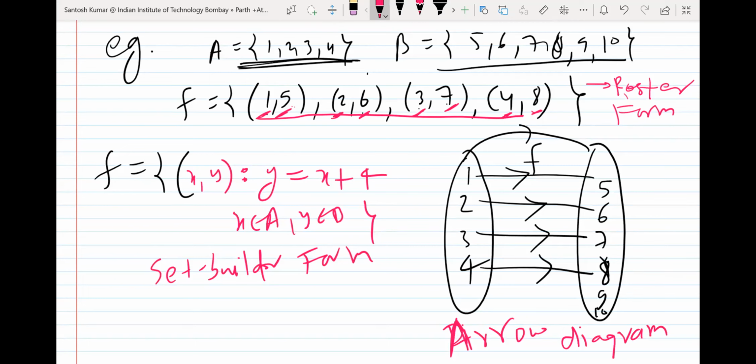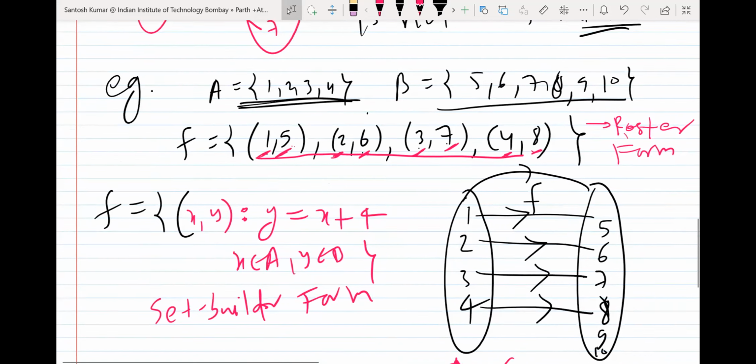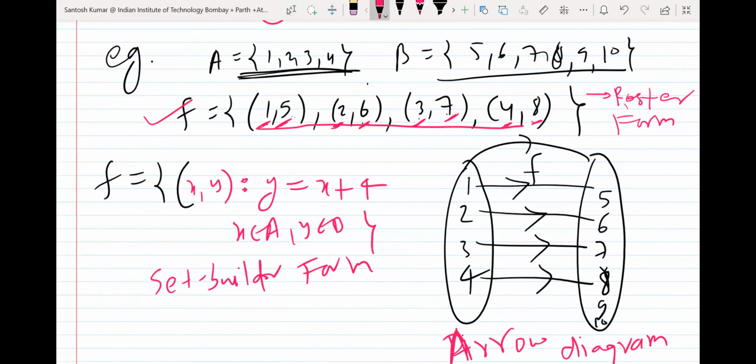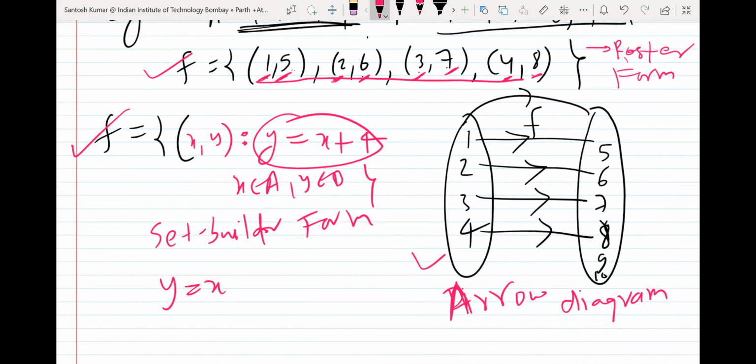Okay, so this is called arrow diagram. There are three ways to write a function, you know. One is this, there is this, and third is this. This thing I can also write explicitly, like we can write y is equal to x plus 4. This is a function. Directly you can also write like this.